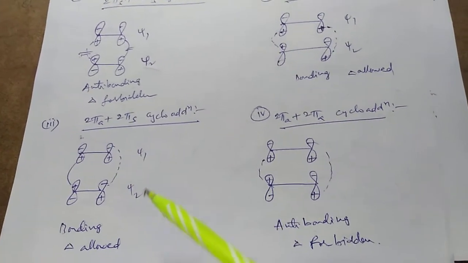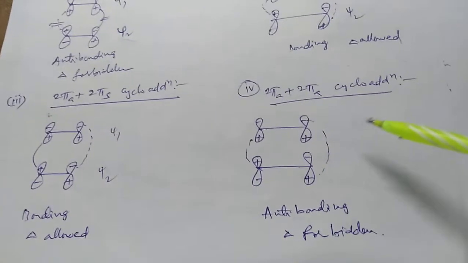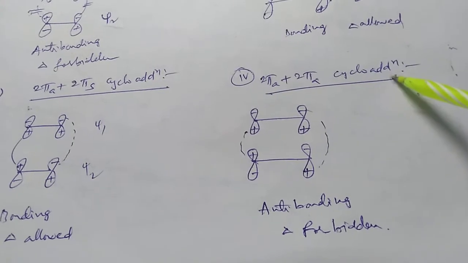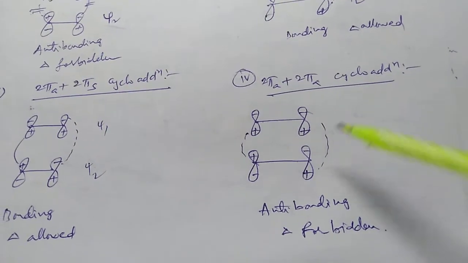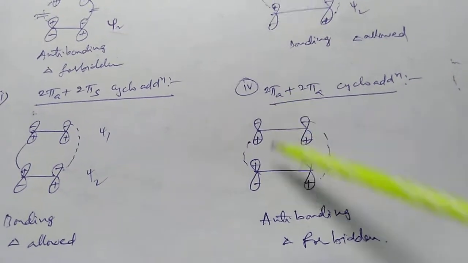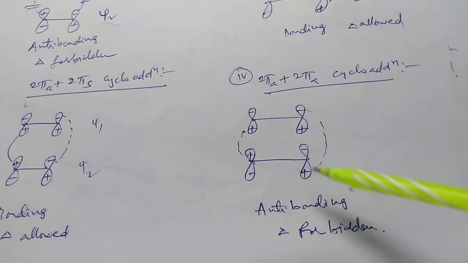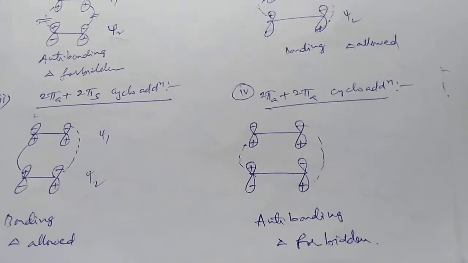Antara-supra cycloaddition has bonding interaction, therefore it is thermally allowed. But in the fourth case, antara-antara cycloaddition, antara means opposite lobes involved in sigma bond formation. Anti-bonding interaction is developed, therefore it is thermally forbidden.